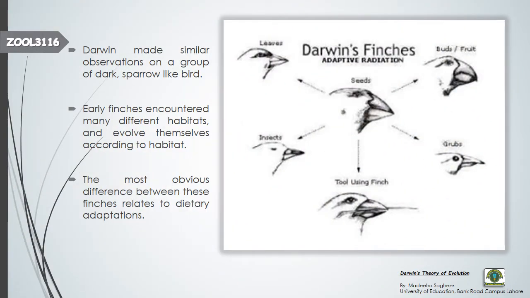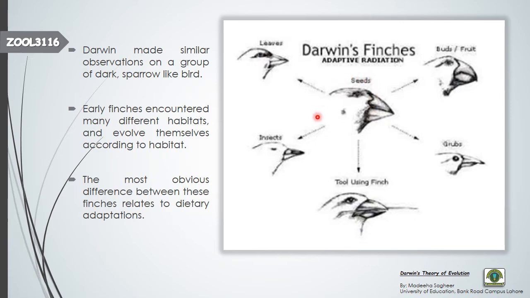Okay, and another favorite organism that Darwin studied a lot was the sparrow-like birds. Later, they were called the Darwin finches. Early finches encountered many different habitats and evolved themselves according to the habitat. Well, these finches have adaptive radiations. They have evolved themselves, especially their beaks, according to their dietary adaptations. Whatever they feed on, their beaks evolved according to that.